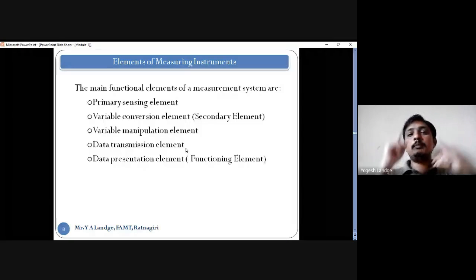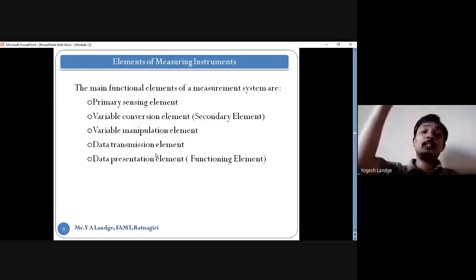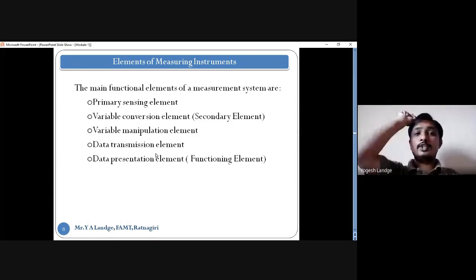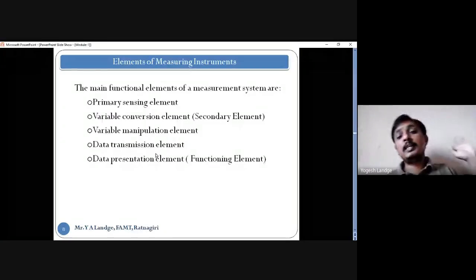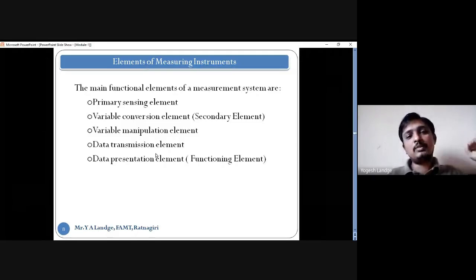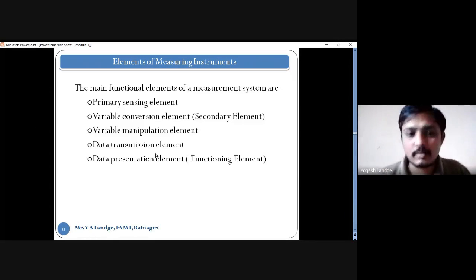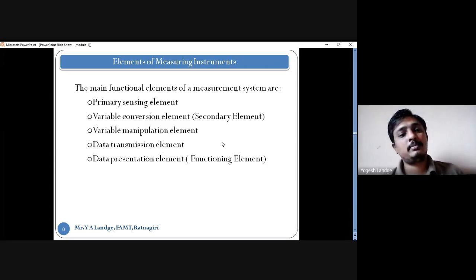In between, the wire is the transmission line, the transmission element. It senses the temperature in the plant and you get the digit in the control room. And from the control room you again transmit a signal on the basis of whether it is required or not. So this is the transmission element.